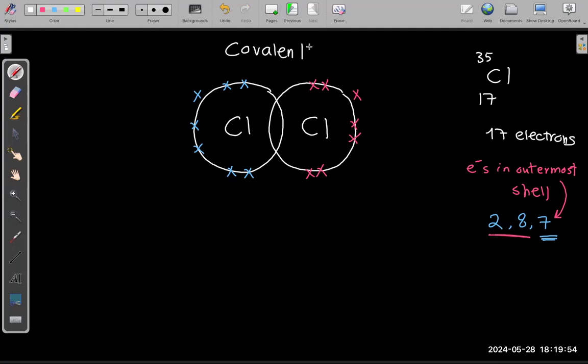Why is it good? Because they will share. How many electrons will they share? Just 1. So put 1 electron from the 7 here and 1 electron from the 7 here. Now let's count how many everyone feels like it has. This chlorine atom feels like it has 8. It actually has 7 only: 1, 2, 3, 4, 5, 6, 7. But in fact, it will feel like it has 8. So now will it be stable or not?